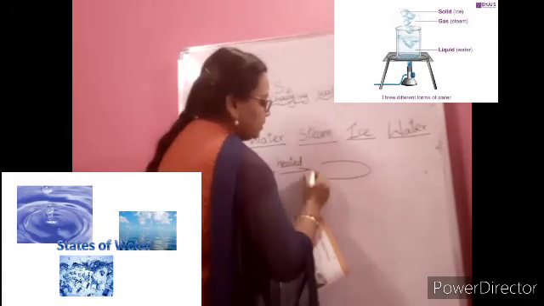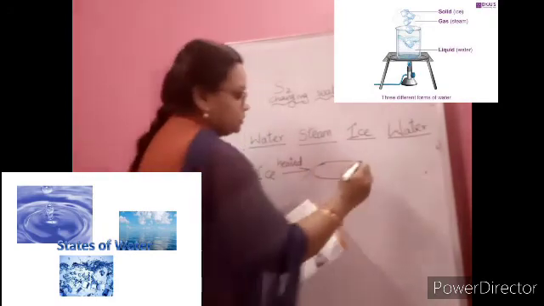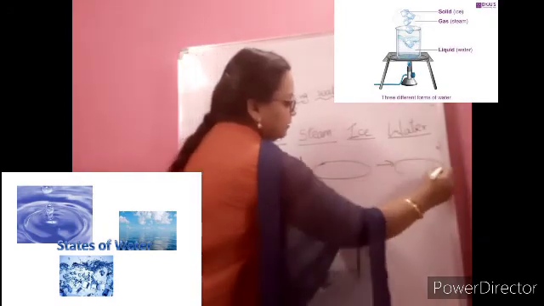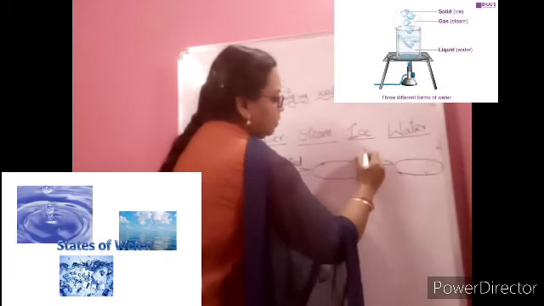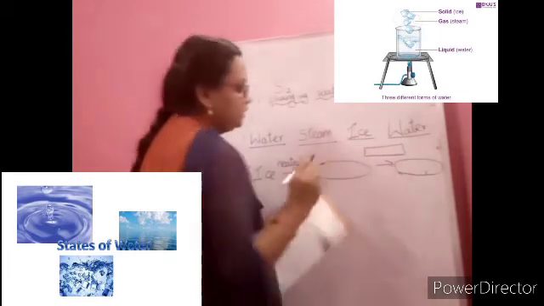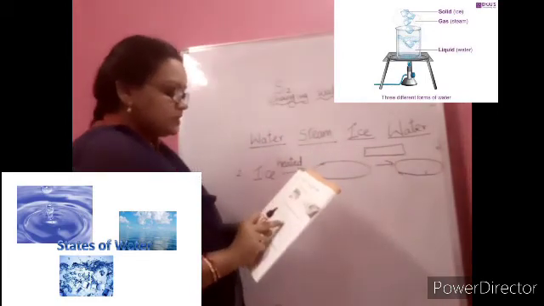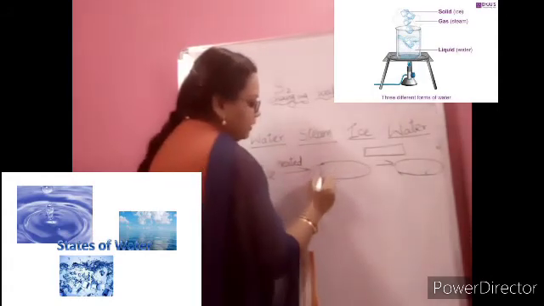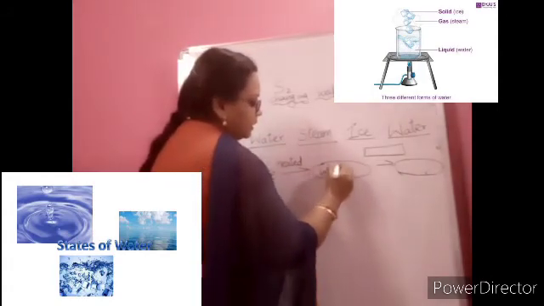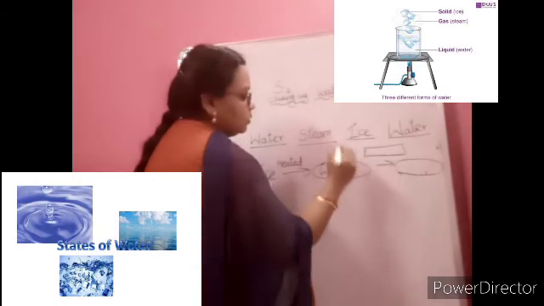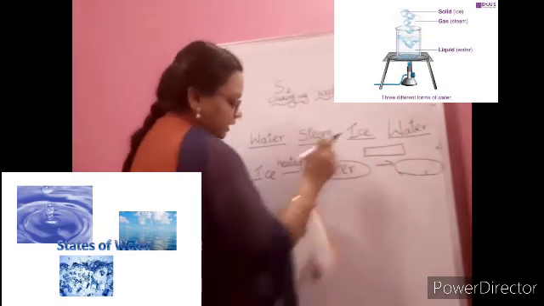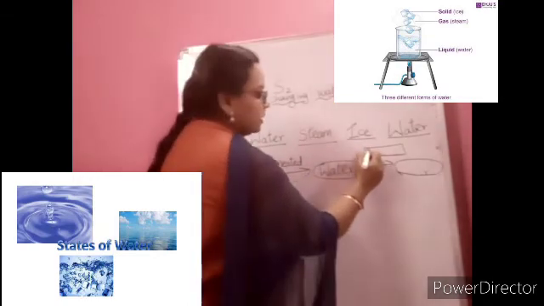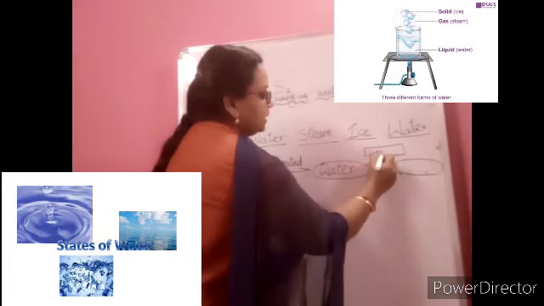So in this bubble you have to write. So in this arrow, and again another bubble is there. So here also we have to decide whether it is heating or cooling. So ice, when it is heated, what will happen to it? Very good. It will become water. So water, again you write heated here.